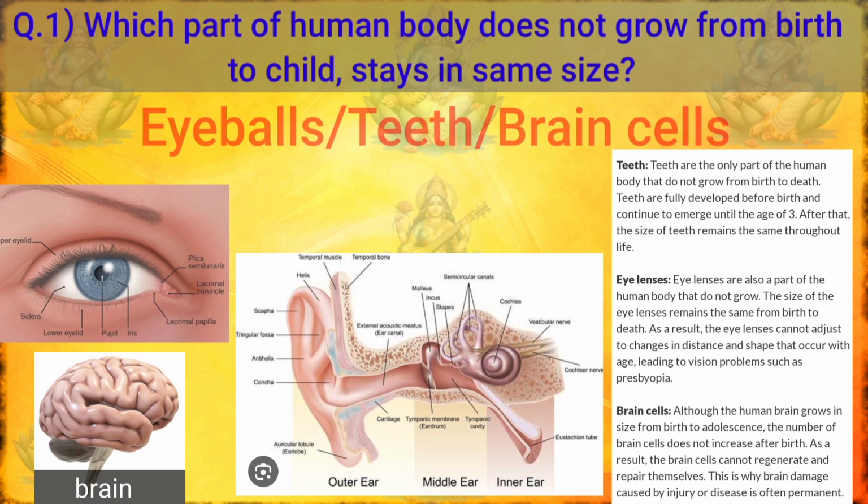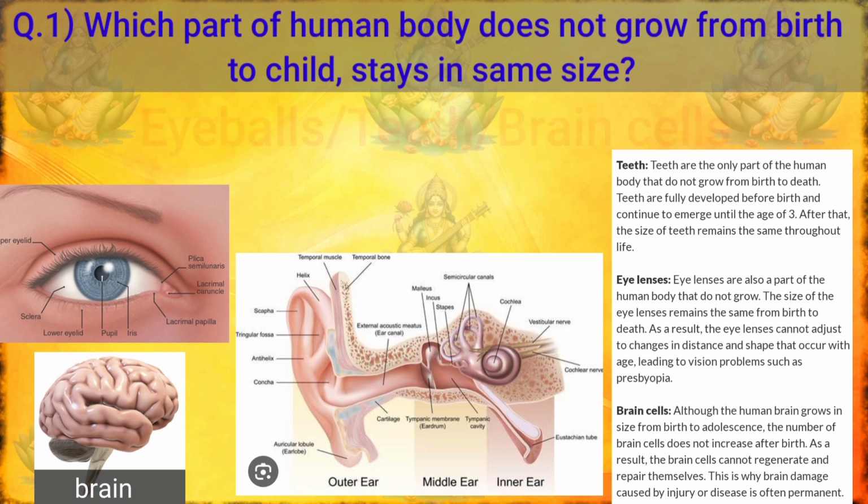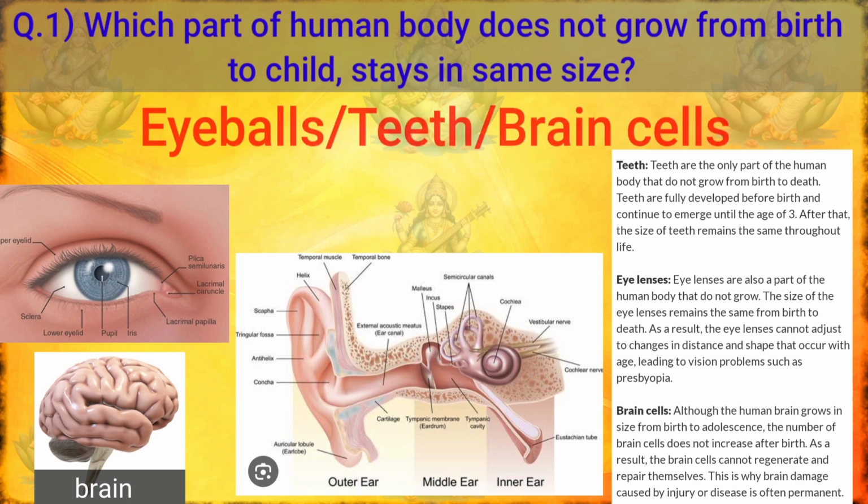Brain cells. Although the human brain grows in size from birth to adolescence, the number of brain cells does not increase after birth. As a result, the brain cells cannot regenerate and repair themselves. This is why brain damage caused by injury or diseases is often permanent.